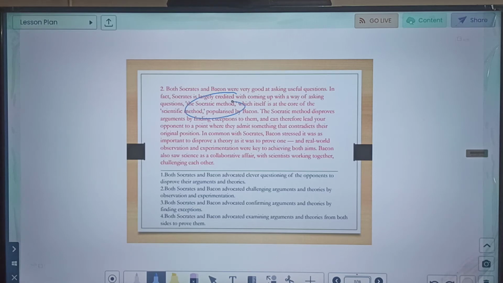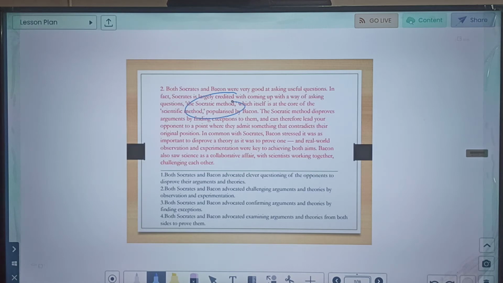In common with Socrates, Bacon stressed it was as important to disprove a theory as it was to prove one, and that real world observation and experimentation were key to achieving both aims. Bacon also saw science as a collaborative affair, with scientists working together, challenging each other. Now let us see the options.